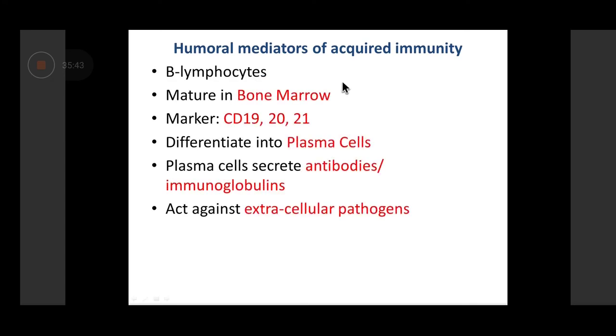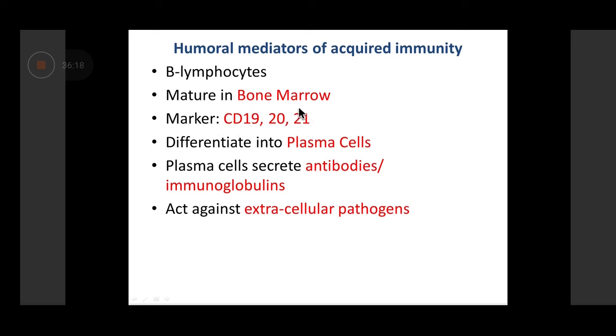Now we come to B lymphocytes. B lymphocytes mature in bone marrow. So B actually does not stand for bone marrow. B actually stands for bursa of Fabricius. This was the organ in the birds in which they were identified for the first time. So that's why they came to be known as B cells. And unfortunately, bone marrow also starts with B. So actually, the letter B stands for bursa of Fabricius and not bone marrow.